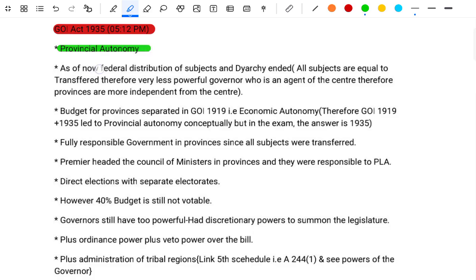Now the federal distribution of subjects and the diarchy ended, all subjects are equal to transferred. Therefore, the governor is very powerful, being the agent of the center, and therefore the provinces are more independent from the center. The budget of the provinces was separate in the Government of India Act 1919. The economic autonomy. Therefore, the Government of India Acts 1919 plus 1935 lead to provincial autonomy conceptually, but in the exam